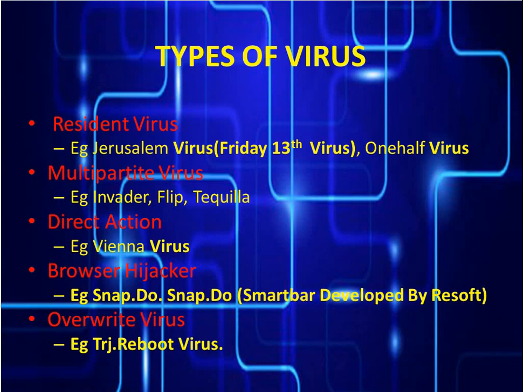Now, from where do these viruses spread? It could be from a removable media like a floppy, pen drive, CDs or DVDs, from the downloads of the internet, from email attachments, or from pirated softwares. By booting a computer from an infected medium also, it could be spread. Or by executing an infected program, opening an infected file are also the means of transmission.